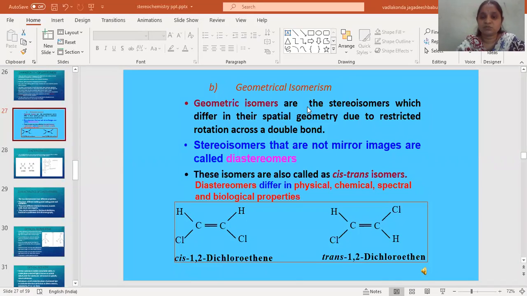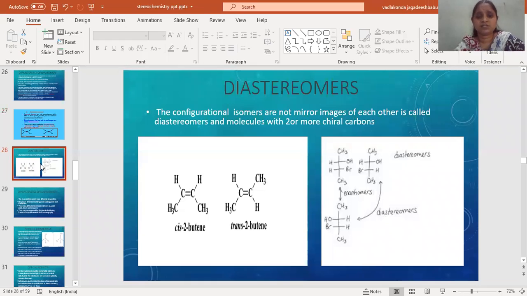So geometrical isomerism is also known as the cis-trans isomerism. Geometrical isomers are the stereoisomers which are non-superimposable, non-mirror images, and they will be formed due to the restricted rotation across the double bond, and they are also known as the cis-trans isomers.